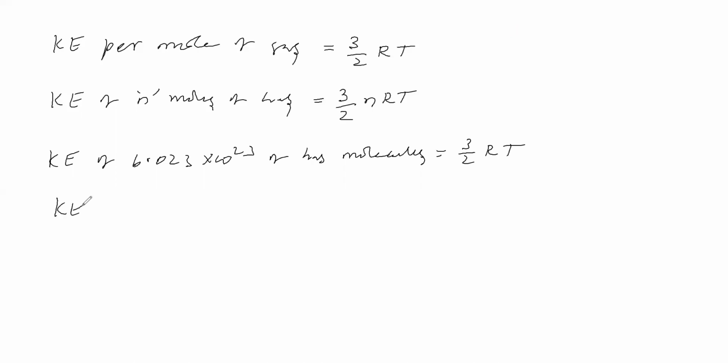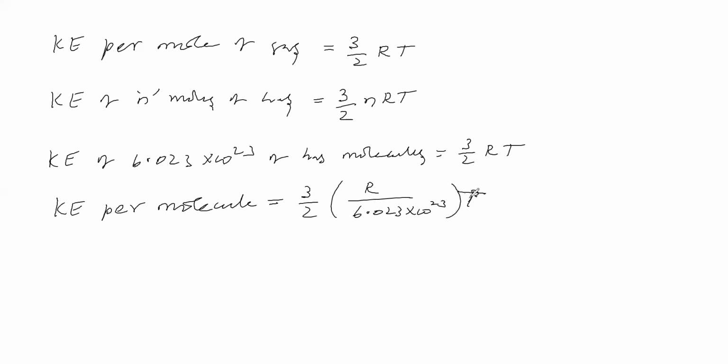Then we will see the kinetic energy per molecule. The kinetic energy of one molecule is 3/2 into R by Avogadro number, into T. This R by Avogadro number we take as another constant, K. This K is called the Boltzmann constant.